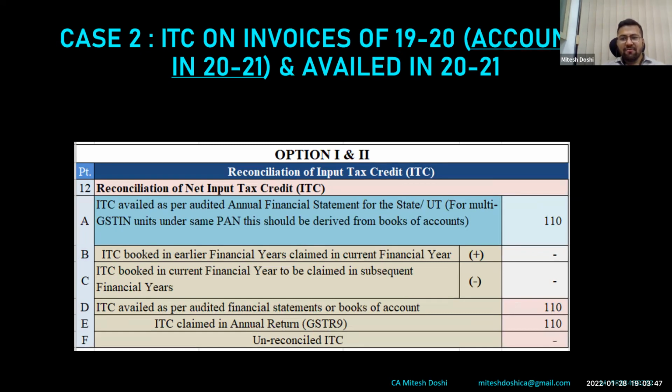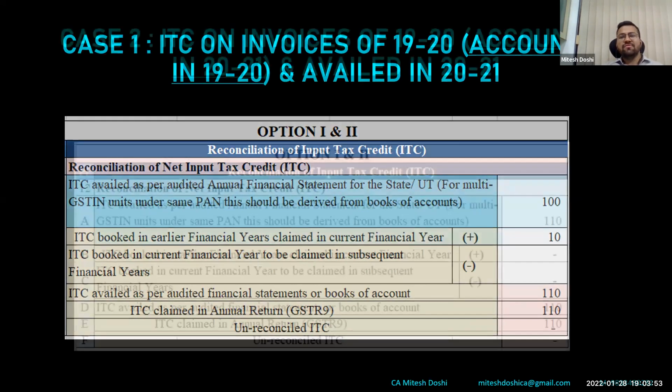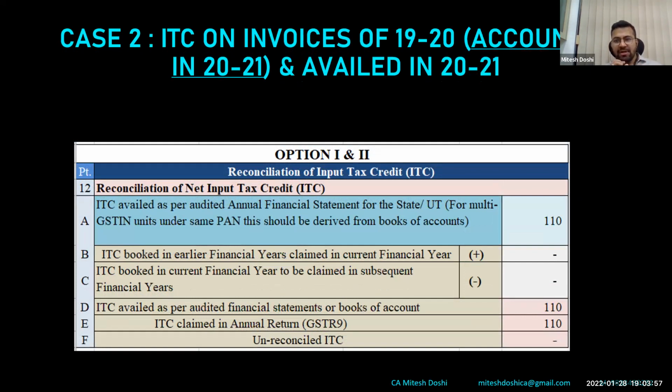Second case study: what if we disclose ITC on an invoice of 1920 accounted in 2021. So the invoice is dated 1920, but my books were finalized. I cannot go and pass a backdated entry. I have accounted the invoice that is received subsequently, also in 2021. It has not hit my ITC ledger of 1920 ideally. So accounted in 21, availed in 2021. So 110 would be reflected here.